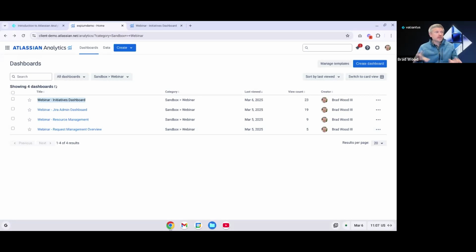But I want to paint the picture and show the end goal of where we're trying to get with this tool, and then we'll build it back up from scratch. So with our dashboards, our end goal is to create well-structured dashboards and charts that display the relevant data for our audience. So again, let's look at some custom dashboards that our team has put together.